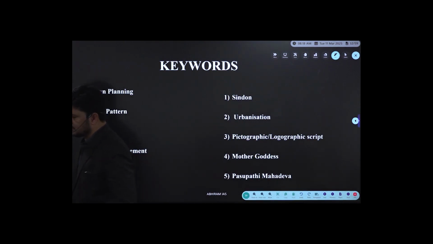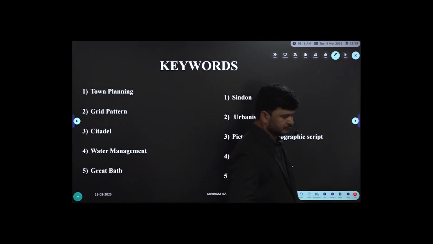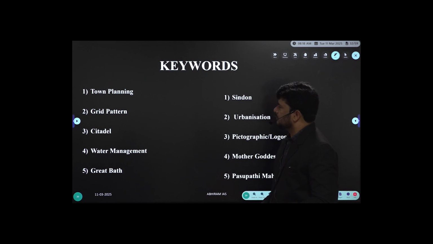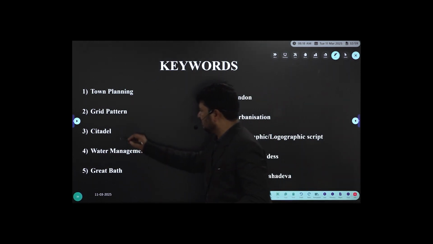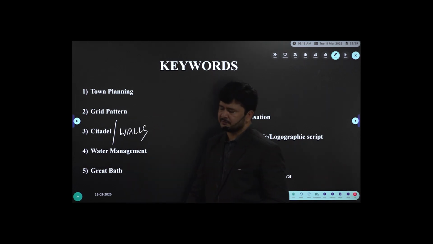What are the keywords to be focused on in the Indus Valley Civilization? Town planning, followed by the grid pattern system. Followed by the citadel, or the big walls you call them, citadels.